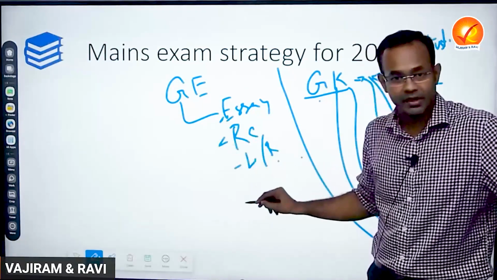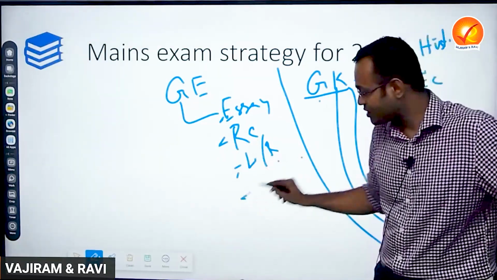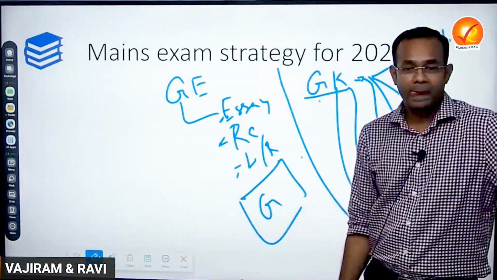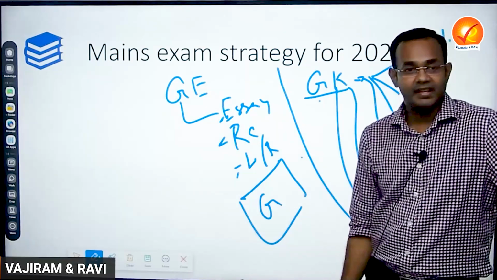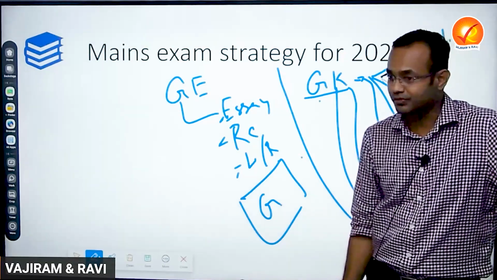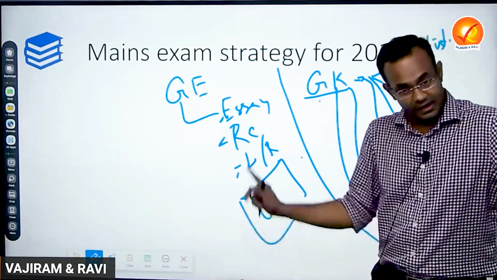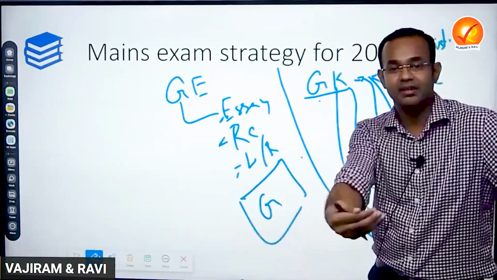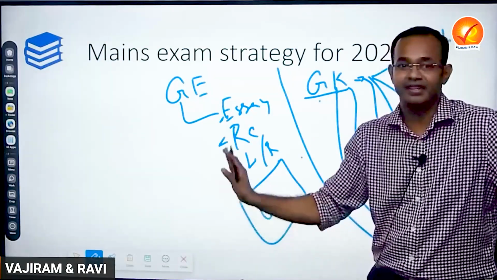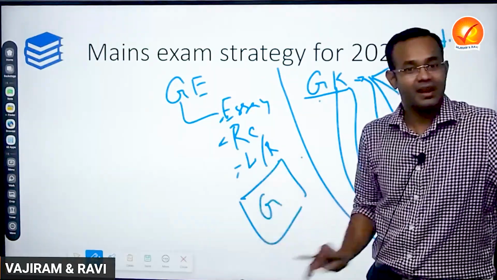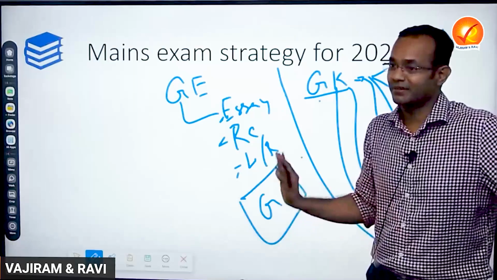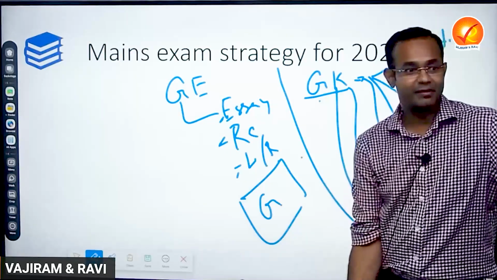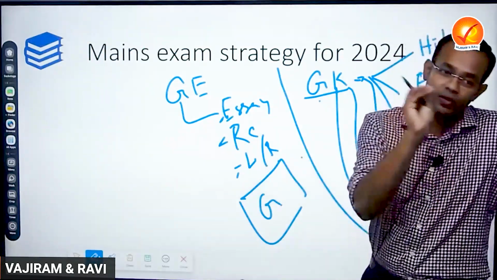Essay you already know, reading comprehension you will have to prepare, and report writing and letter writing. The most important part is grammar. We'll give you two ideas. Either form a group or study individually, whichever suits you. Whether you are studying alone or in a group, follow two ideas. One is to spend 3 to 5 days before the examination, half a day each, on the English part. Or else half an hour every day, and I'll finish this grammar thing. Some people will have to do it every day to get it. Some people will be like, closer to the examination, I'll finish it off. Whichever kind of person you are.